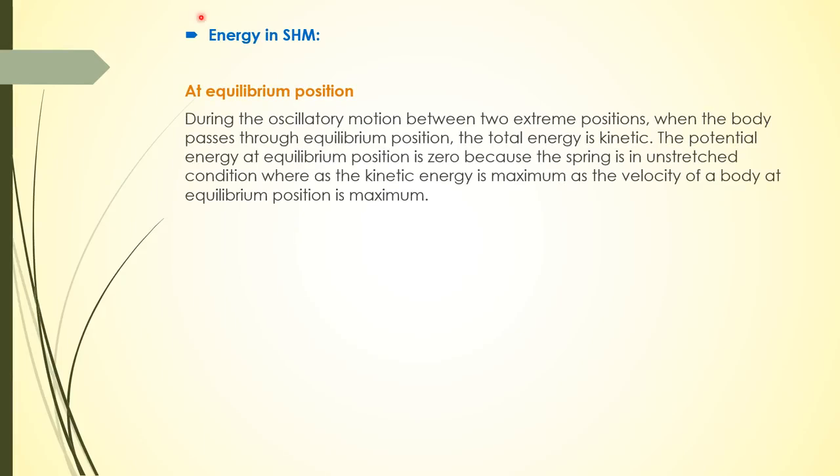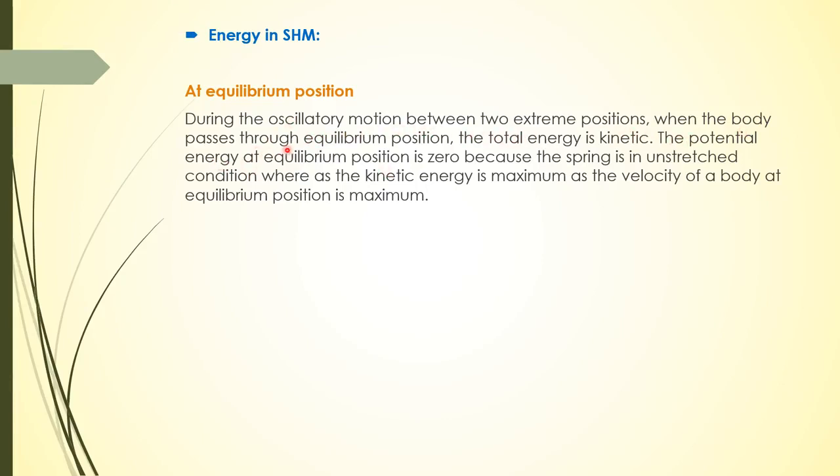Okay, now energy in simple harmonic motion. I'm going to derive the relative expression for kinetic energy, potential energy, and total energy. In the second application, which is simple harmonic motion and uniform circular motion, as per the requirement of your course outline. So here we try to understand what types of energies are involved, and we talk about the equilibrium position during the oscillatory motion between two extreme positions.